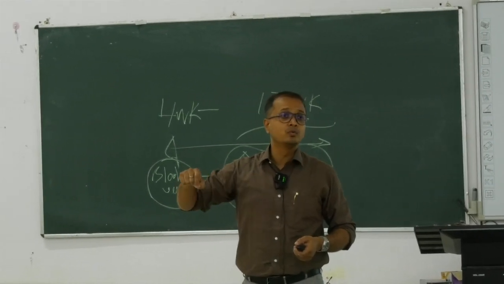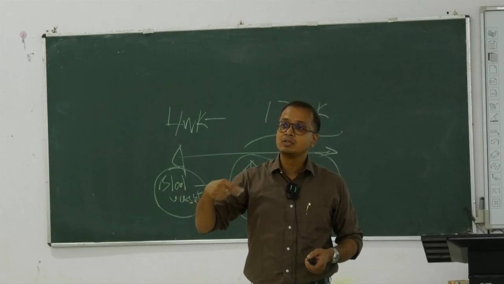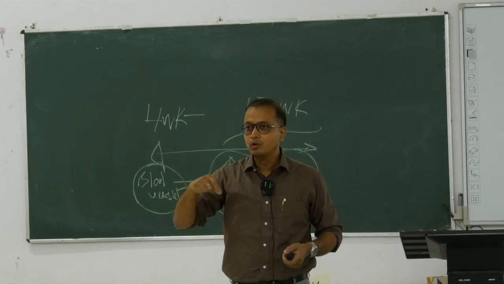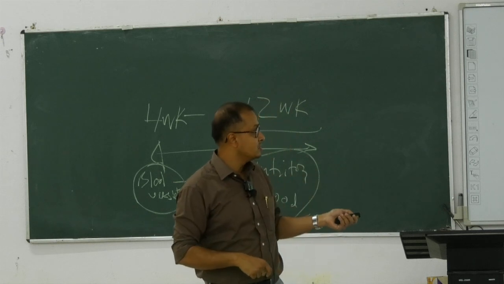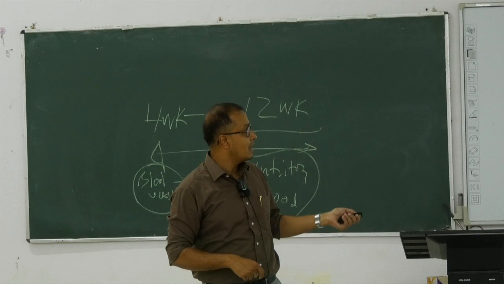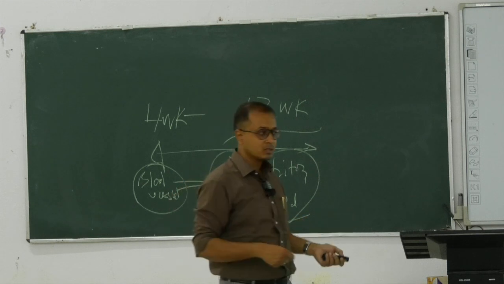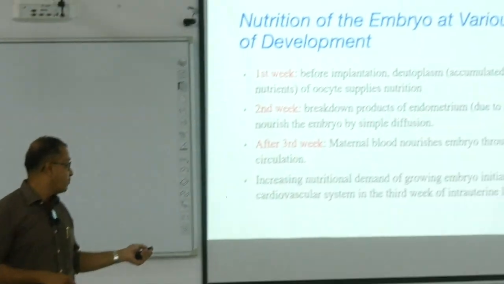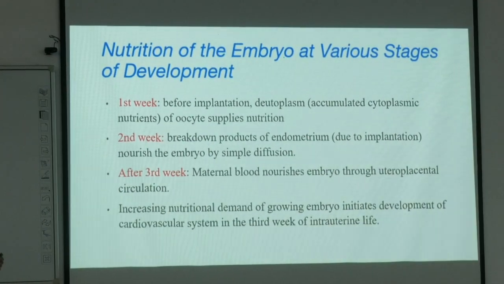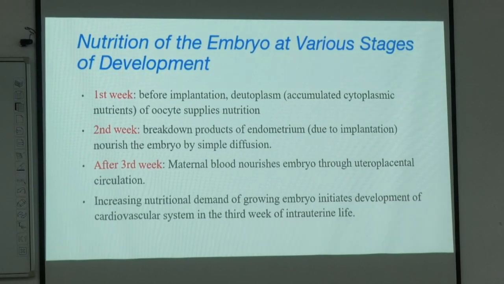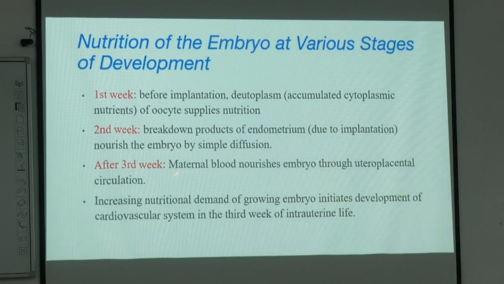As it runs through the fallopian tube, it receives nutrition from the fallopian tube cells, and then it gets nutrition through diffusion from the endometrium. Then it gets implanted into the uterus and receives blood flow from the maternal system. So this is how, until the third week, it receives blood and nutrition from these sources.